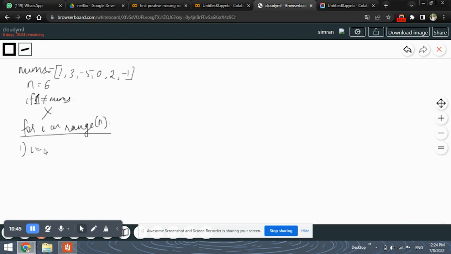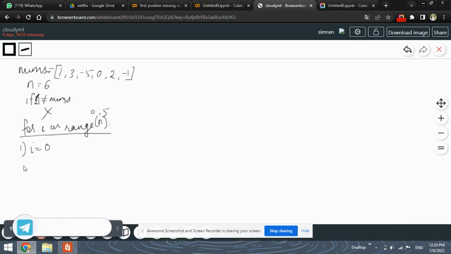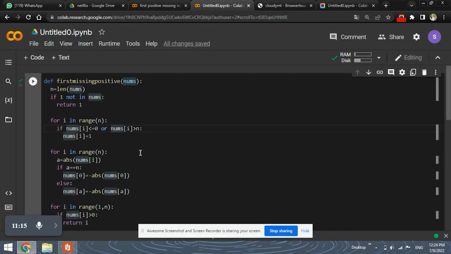Let's begin with the iteration. In the first iteration, i will be 0, because this will begin from 0 up till 5. So what action do we have to perform? We check if nums of i is less than or equal to 0. nums of i in this case will be 1, because the first element in the list is 1. It is not less than or equal to 0, it is greater than 0. So the if condition is not satisfied.